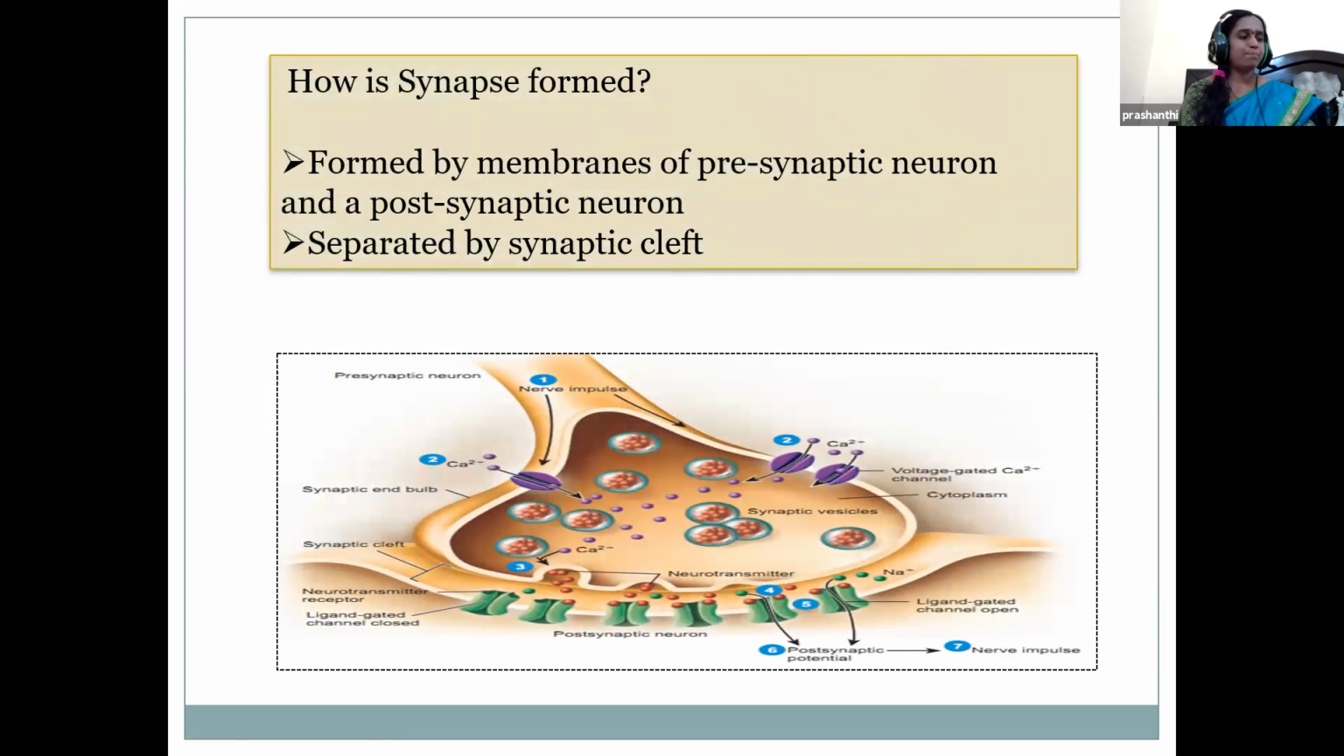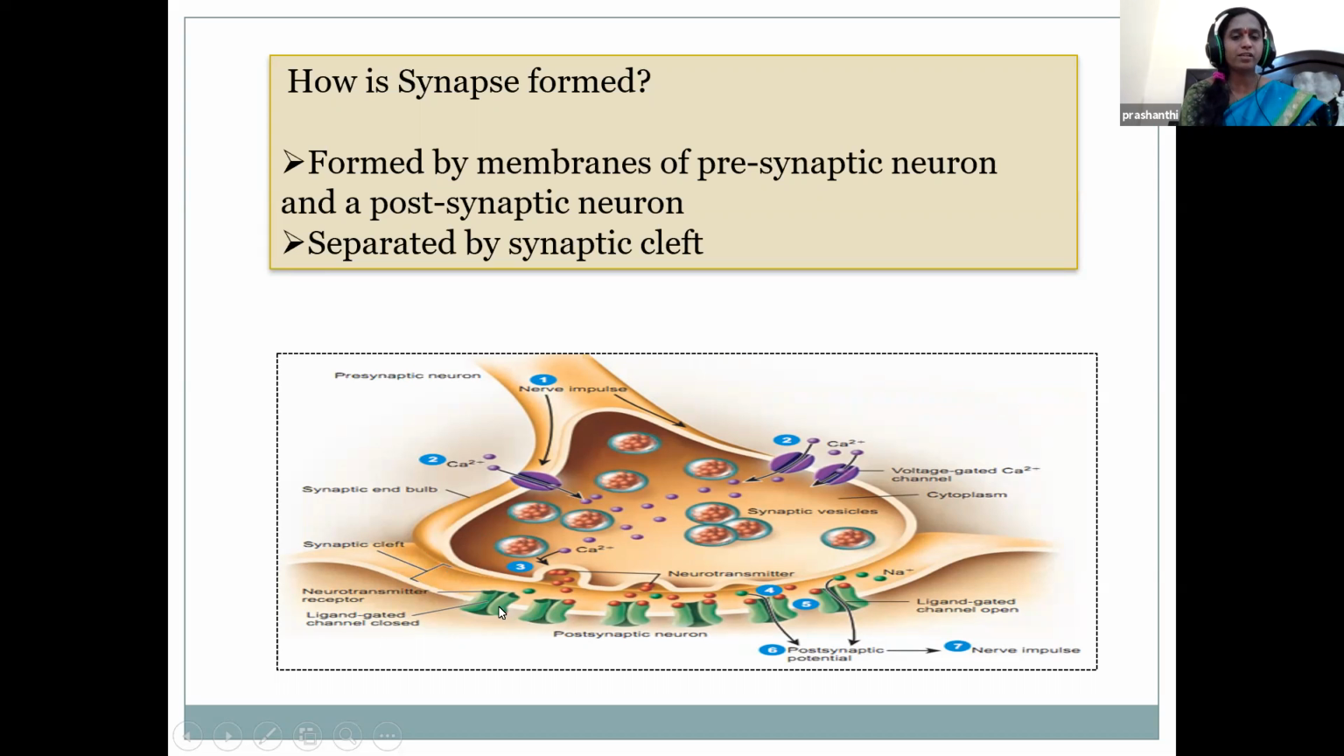So how is the synapse formed? A nerve impulse is being transmitted from one neuron to the other neuron. So that is, children, two neurons should be connected. Connecting the two neurons is called the synapse. Here the presynaptic neuron is connected with the postsynaptic neuron. So there is a space in between.